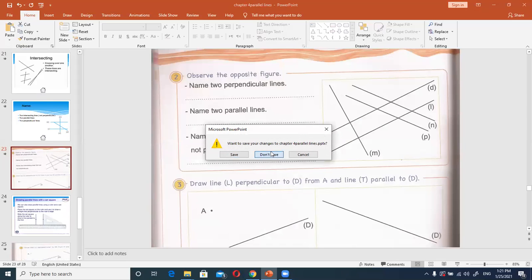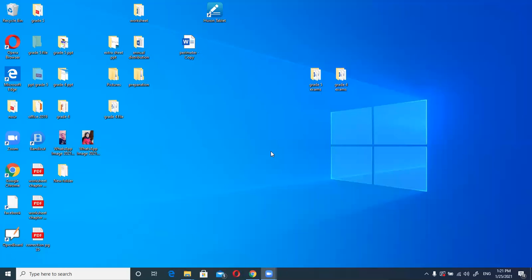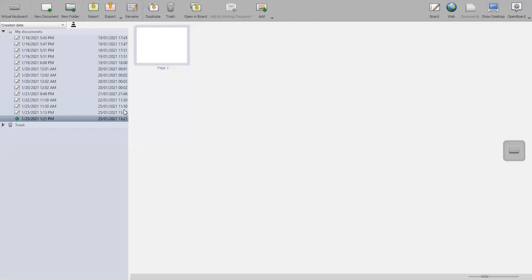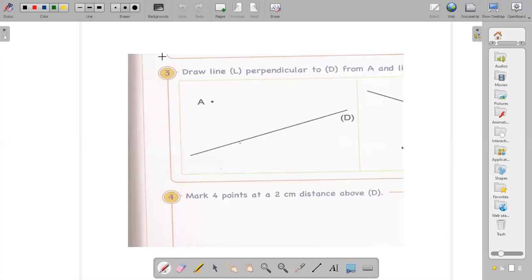We took it in the previous lesson using a set square ruler. Now I will open the board in order to draw perpendicular and parallel lines. Please draw it on your math book, okay? Exercise 3, page 78. The first one. I will do the first one. In the Zoom period, we will do the second one together.